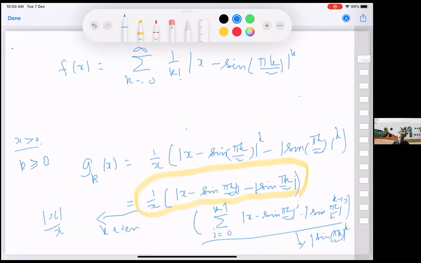But we have to separately take... Sir, could you tell the last part once again? For k even, the second part should be the summation of mod x to the power j times mod x power k minus 1 minus j. So the product will come and we'll get mod sine pi by k power k minus 1, no?